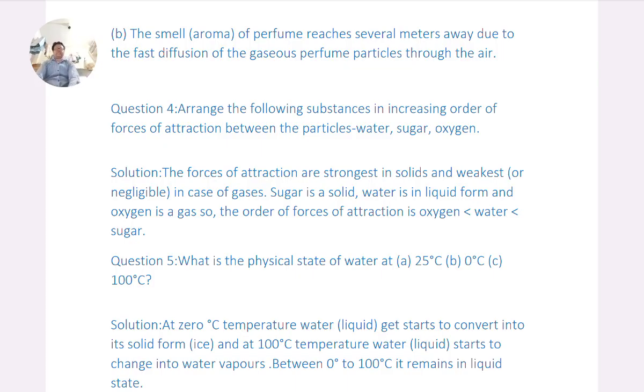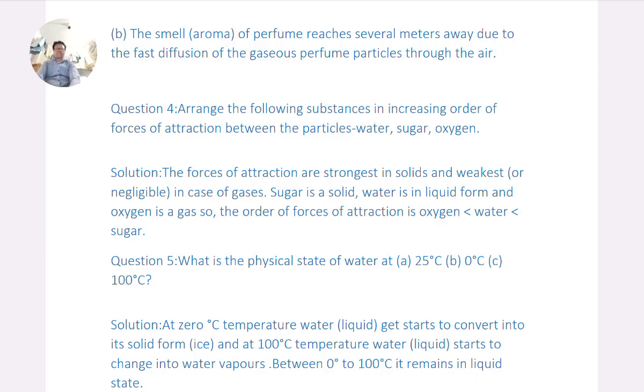Question 4. Arrange the following substances in increasing order of forces of attraction between the particles: water, sugar, oxygen. Solution. The forces of attraction are strongest in solids and weakest or negligible in case of gases. Sugar is a solid, water is in liquid form, and oxygen is a gas. So the order of forces of attraction is oxygen less than water less than sugar.